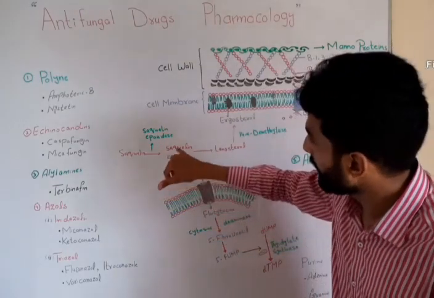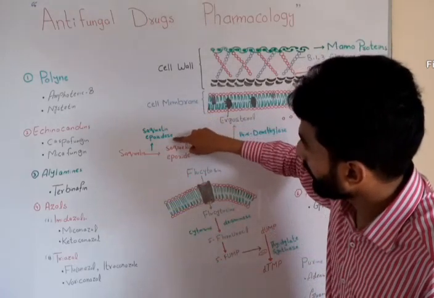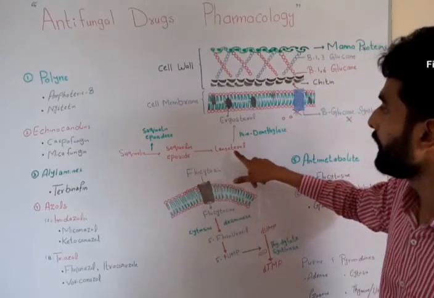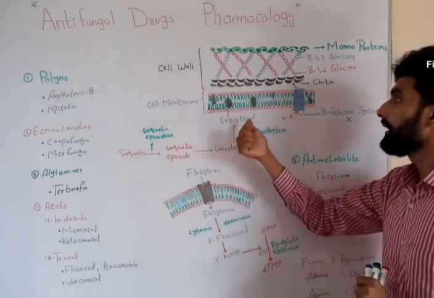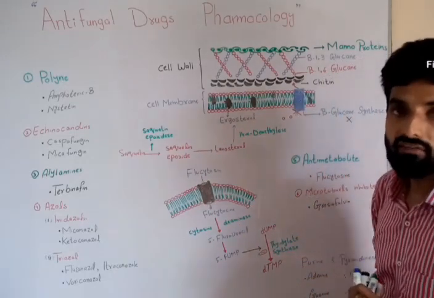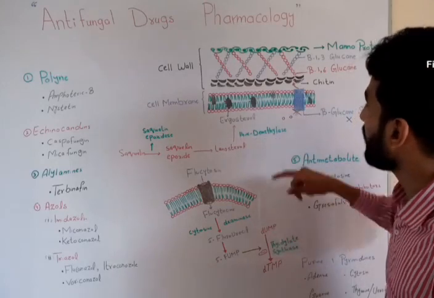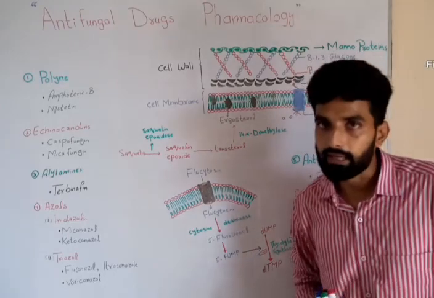Squalene will be converted into squalene epoxide with the help of an enzyme, squalene epoxidase. Squalene epoxide will be converted into lanosterol, and that lanosterol will be converted into ergosterol with the help of a very important enzyme, 14-alpha demethylase.